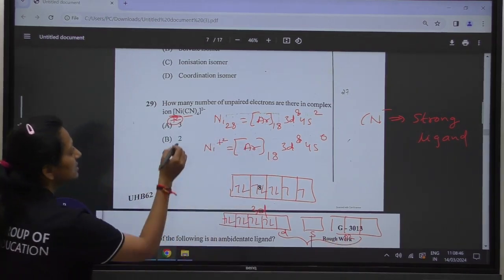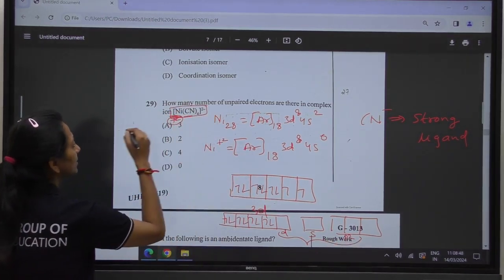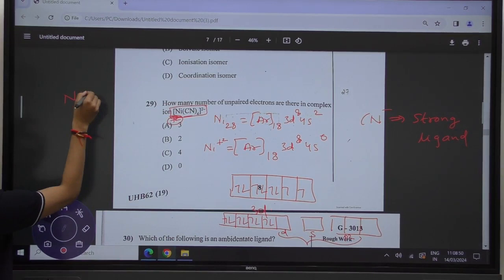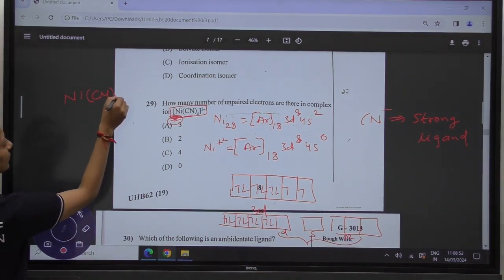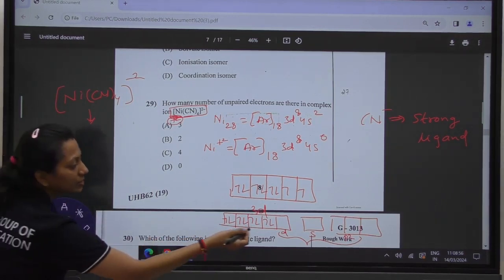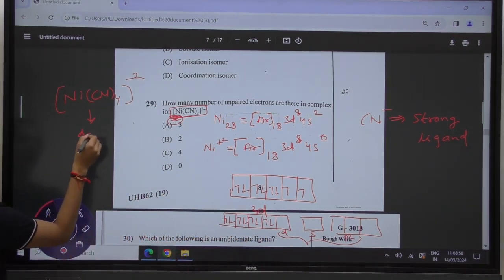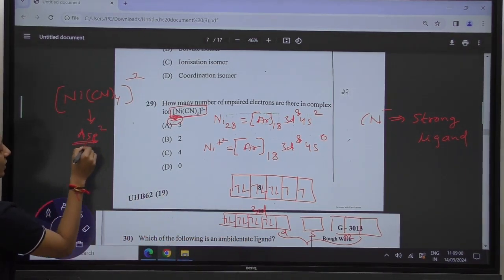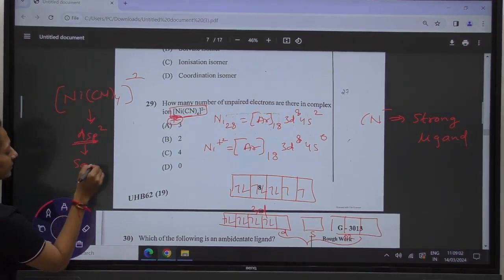In short, the complex [Ni(CN)4]2-, the hybridization it is showing is dsp2, which is square planar.